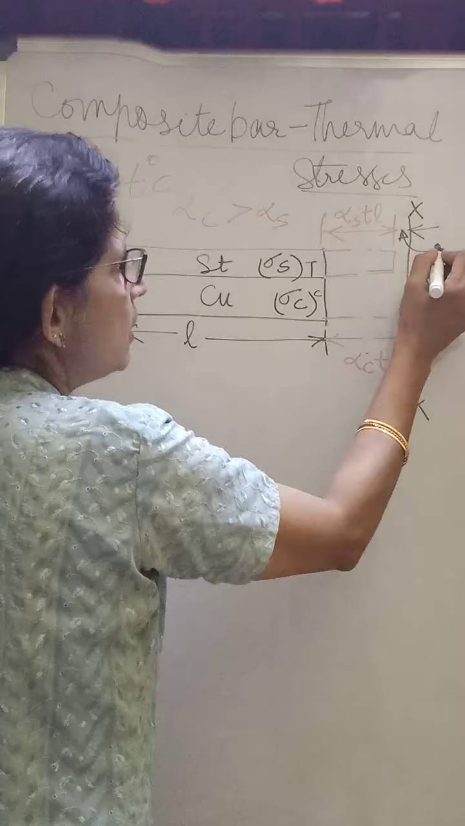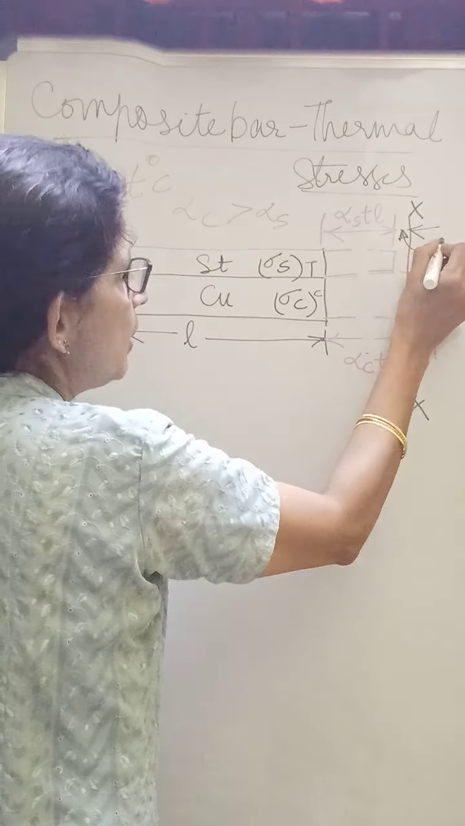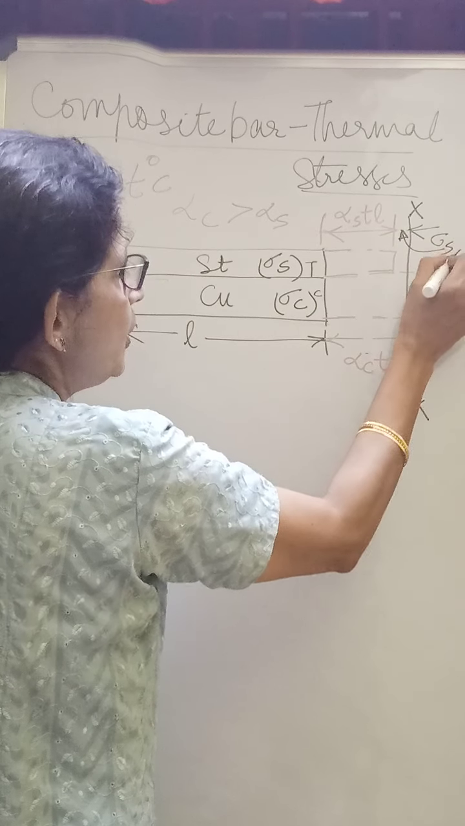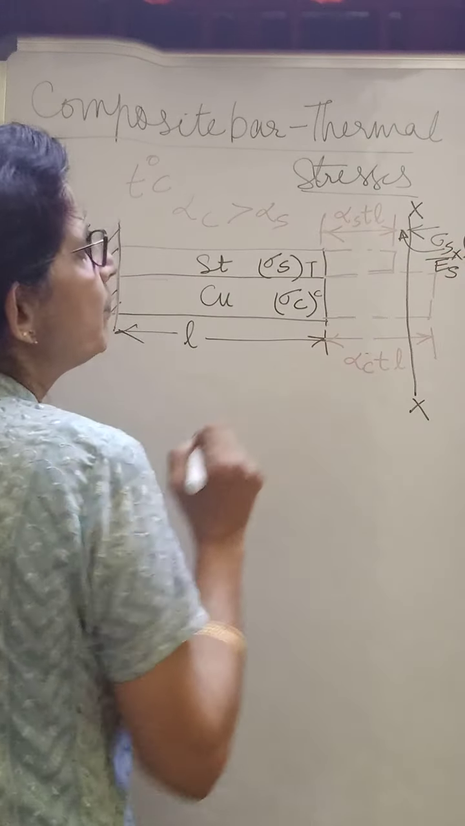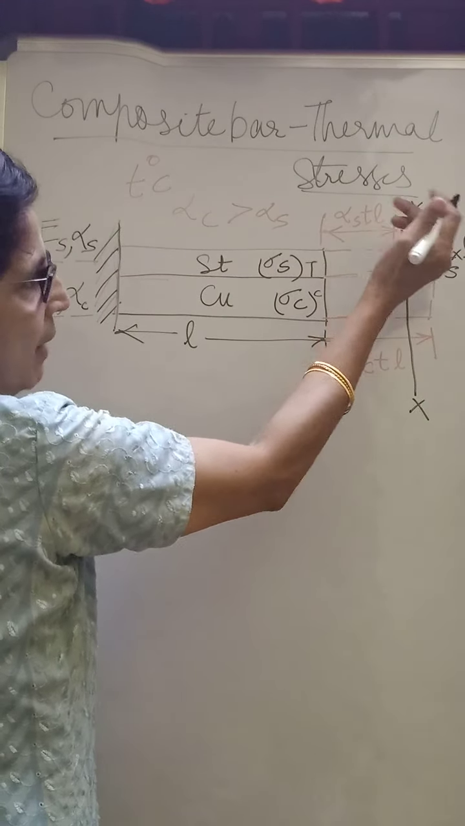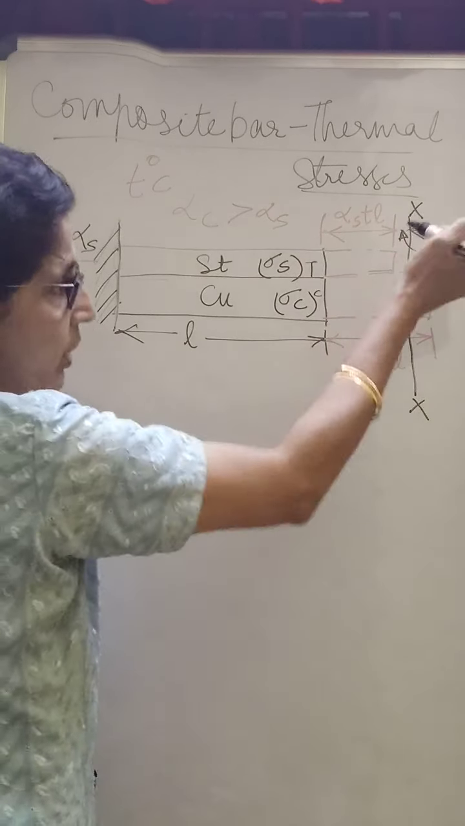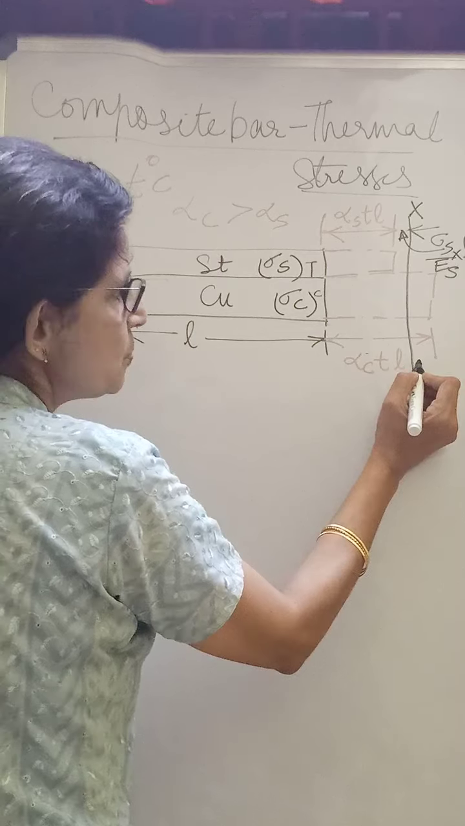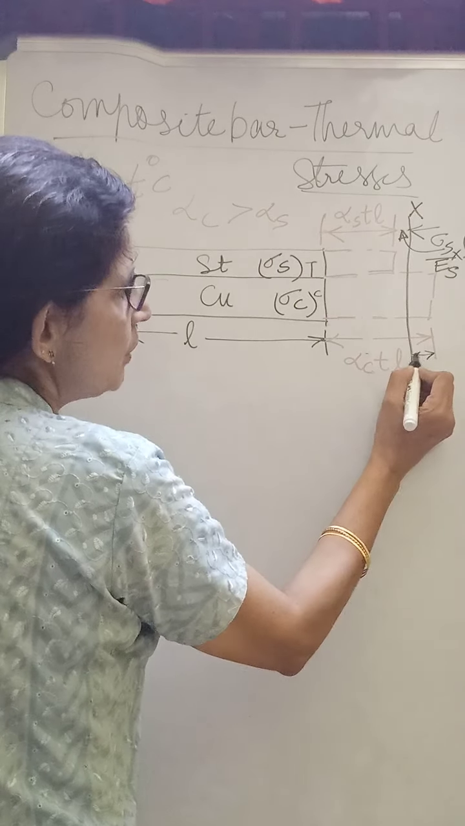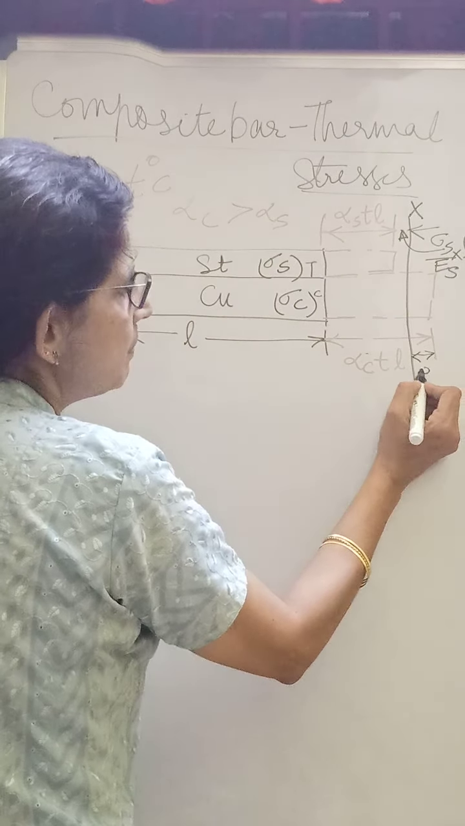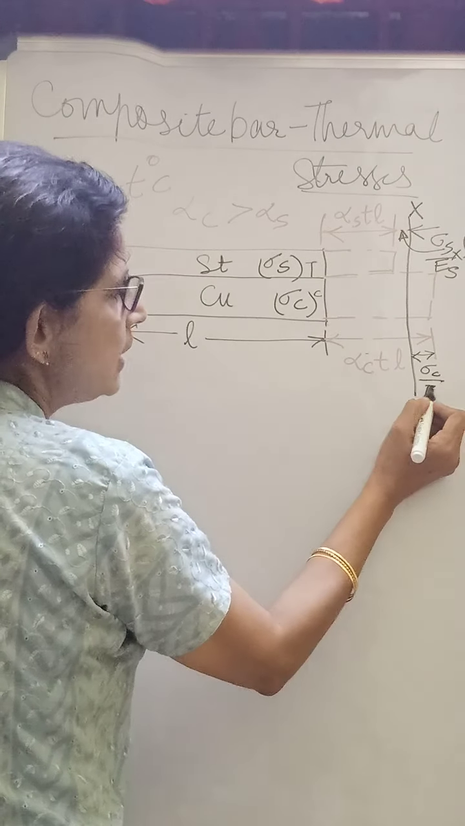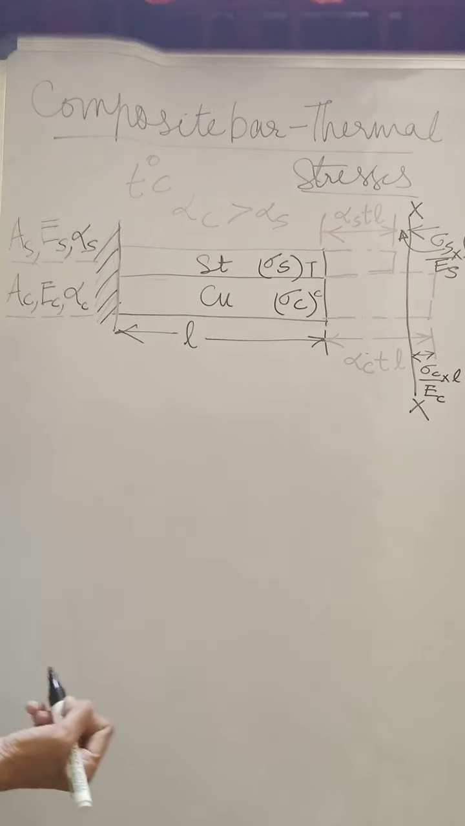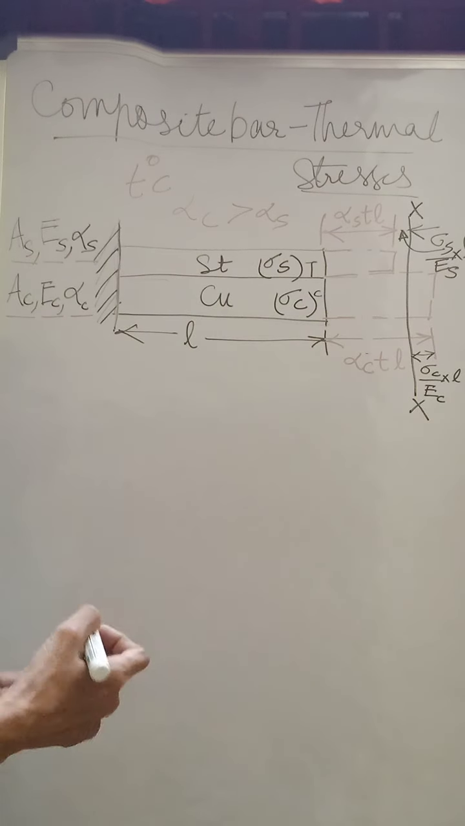If the stress is sigma S, you can write sigma S by ES as the strain, and multiplied by the length it will give you the pull required for steel. Here the compression required for copper is this much portion. This much portion will be equal to sigma C by EC into L. So these are the deformations developed.